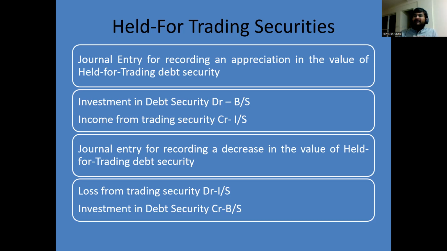So investment in debt security will be credited, and this will reduce the value of your investment on the balance sheet. And there will be a corresponding unrealized loss from trading security, which will be debited and reported as a loss as part of your continuing operations.